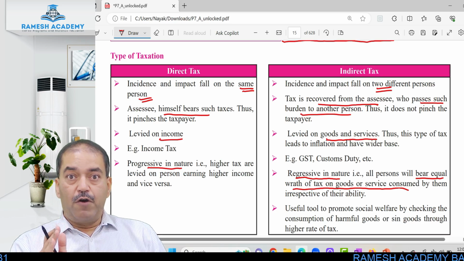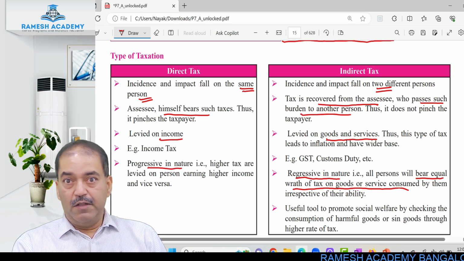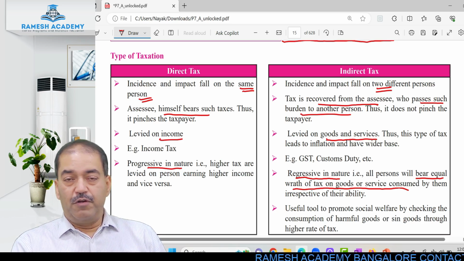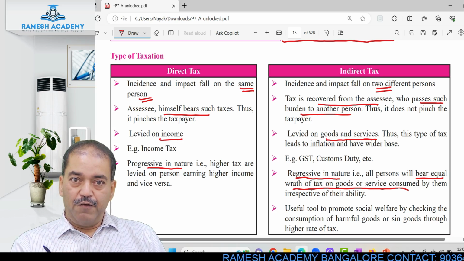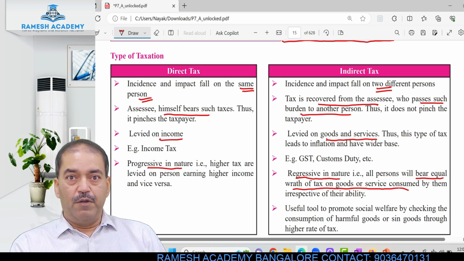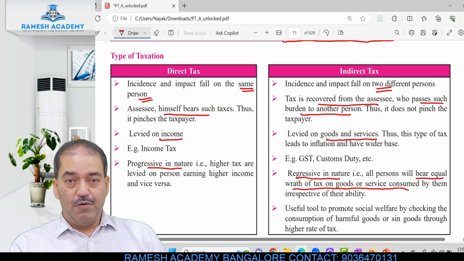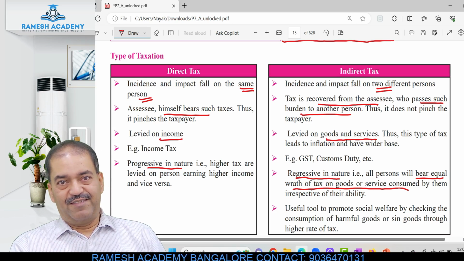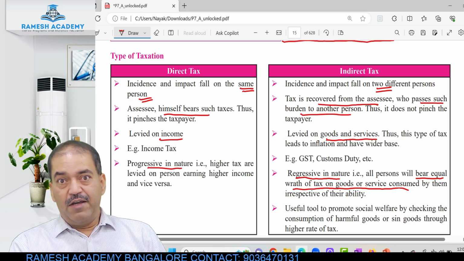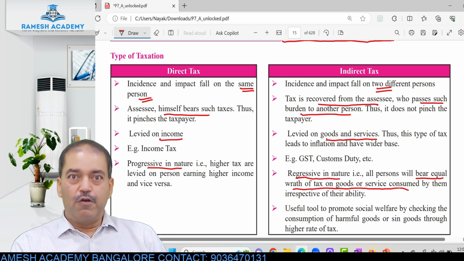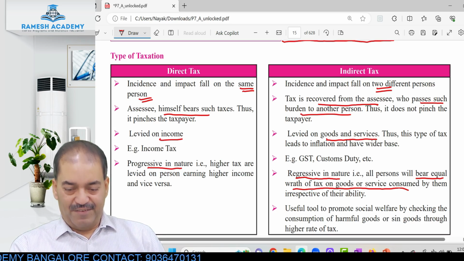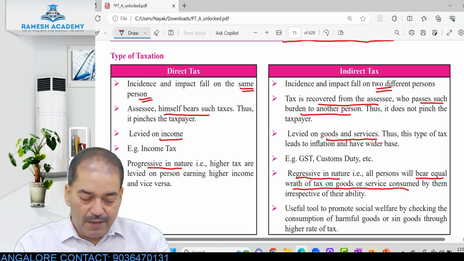The axe will fall on all the people in the same manner. Irrespective of whether you are rich or poor, it doesn't matter. The price will be the same. 1 kg of apples will cost you the same, whether you are a rich person or a poor person. Right? 500 grams of butter will cost you the same, whether you are a rich person or a poor person. Right? So, it is like that.